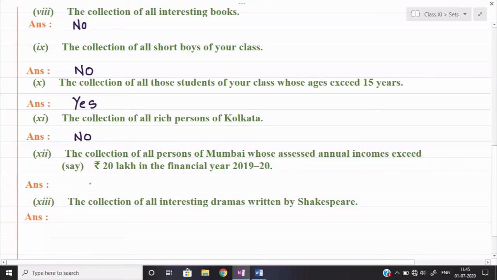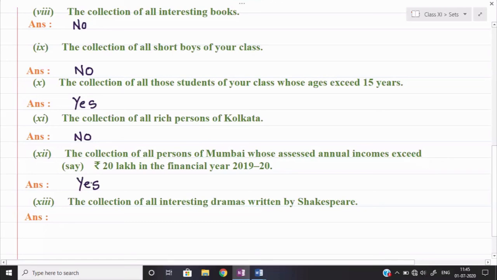Or if they provide you the raw data, and from that you pick the names of the persons whose income is more than 20 lakh rupees, then whatever list you prepare, the other person will also prepare the same list, because he is also picking only those names which are more than rupees 20 lakh income. So here the list will definitely be unique and the objects will be well defined. So we can say yes, this is a set.